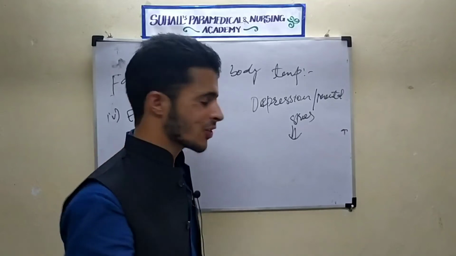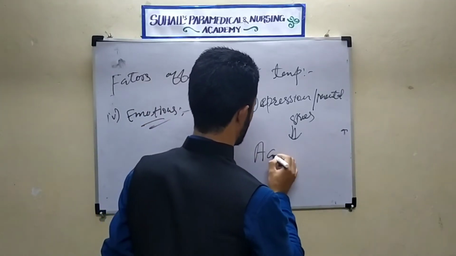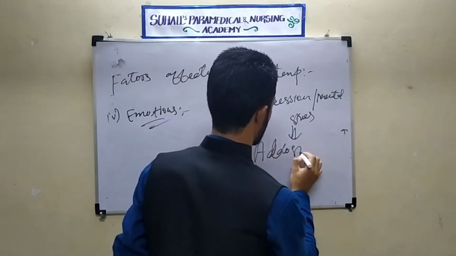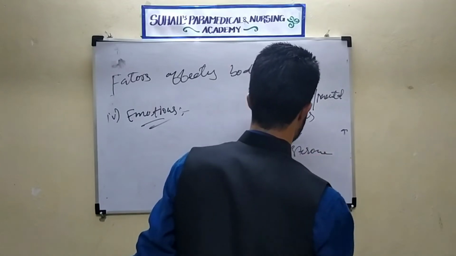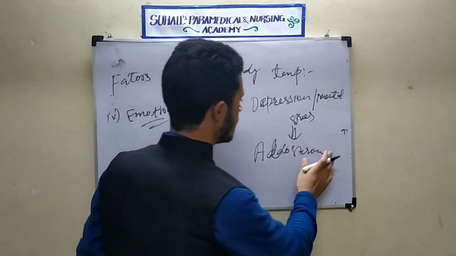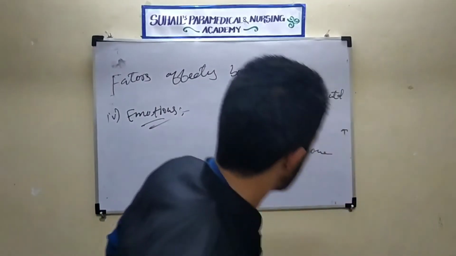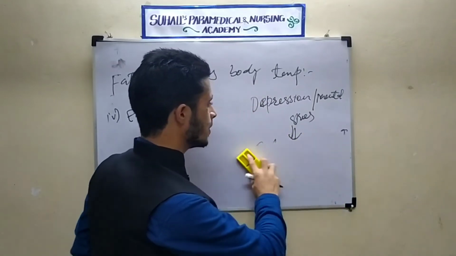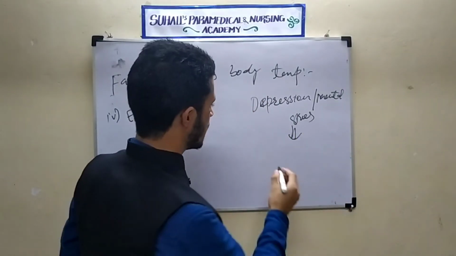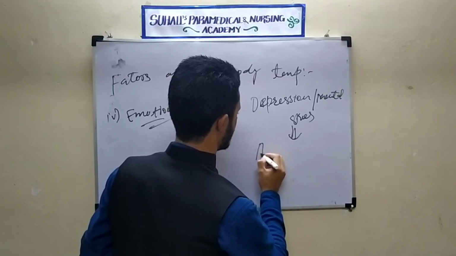There will be more production of hormones; there will be an increase of adrenaline.